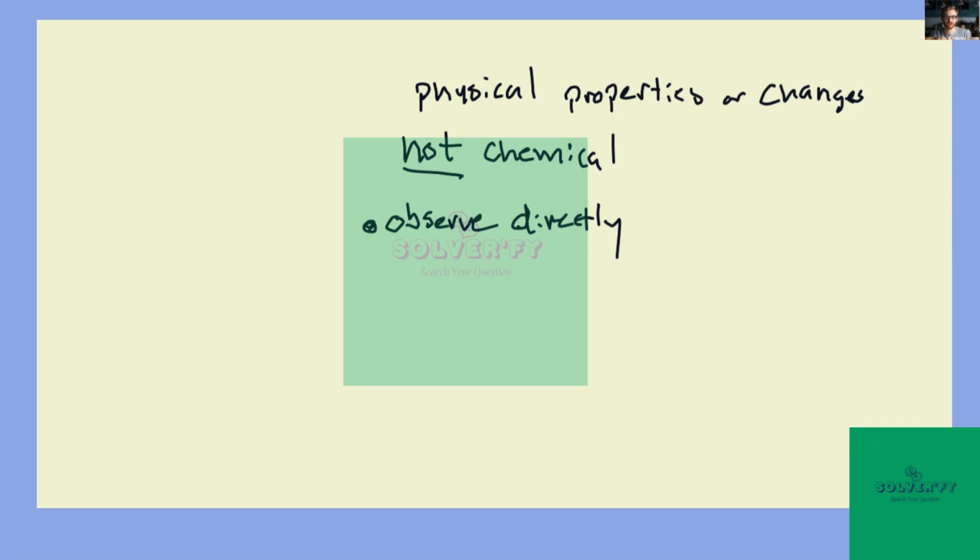And what's funny is that one of the things in this list, characteristics that can be directly observed, if I number them 1, 2, 3, 4, 5, and 6, five just is the definition of a physical property. It's something that can be observed directly. Great.